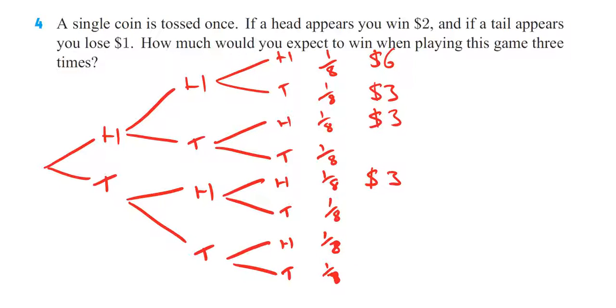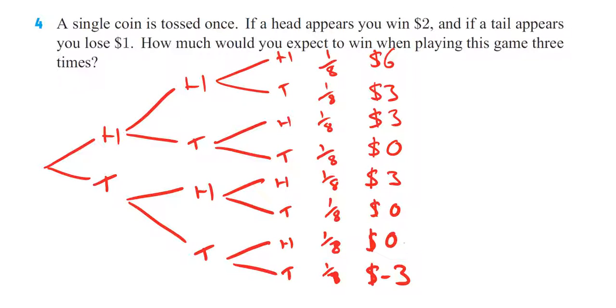Now, head, tail, tail. Well, we gained $2 on the first head, but then after that lost $2 on the next 2 tails. So our expected outcome from just that particular event occurring is going to be 0. And we can fill in that same 0 here and here because they all mean the same thing, 2 tails and a head. And then finally, if we get 3 tails in a row, we're going to lose $3. So we're going to write -3 there.